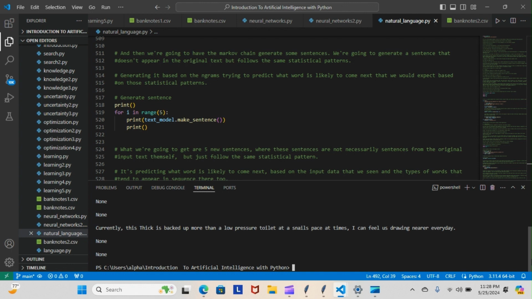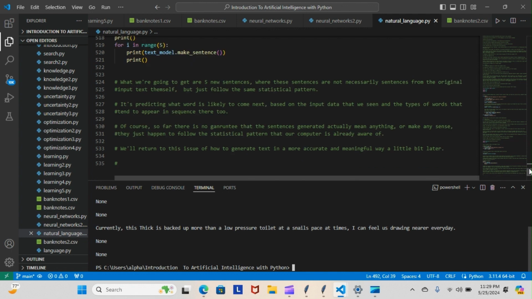So what we're going to get are 5 new sentences. If the corpus was long enough, we would have got 5 new sentences. But since our corpus was kind of short, we only got back this one here. And so what we're going to get back is 5 new sentences, where these sentences are not necessarily sentences from the original input text themselves, but just follow the same statistical pattern. It's predicting what word is likely to come next based on the input data that we've seen and the types of words that tend to appear in the sequence there too.